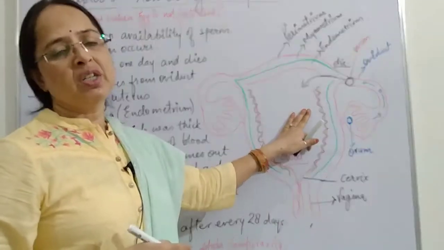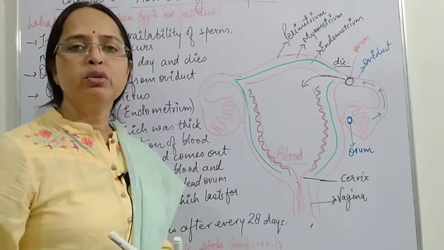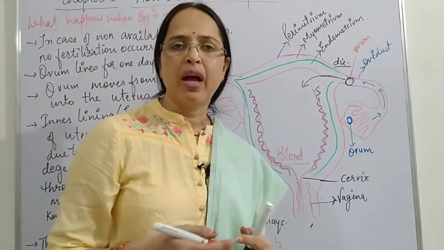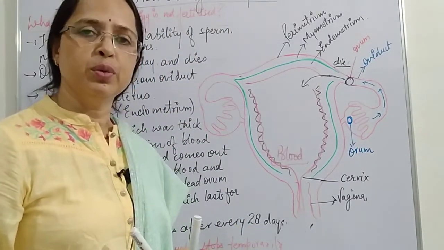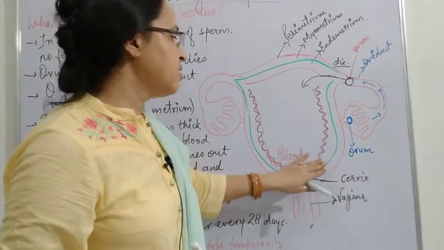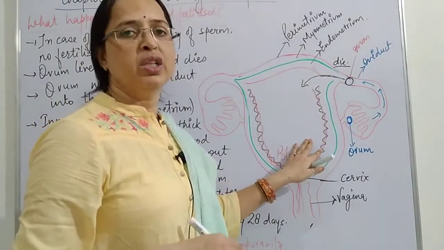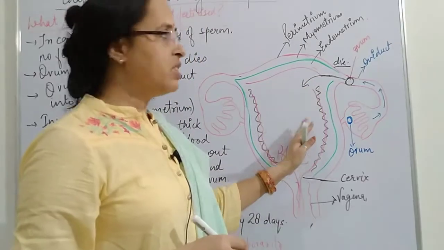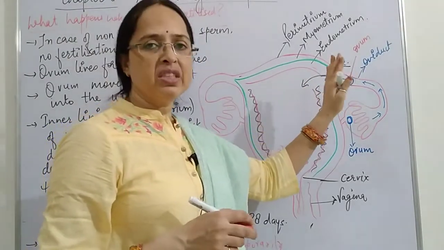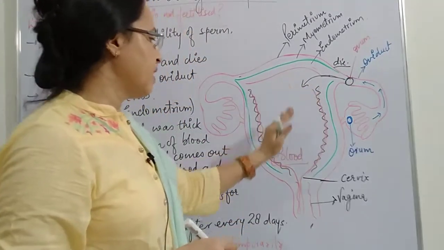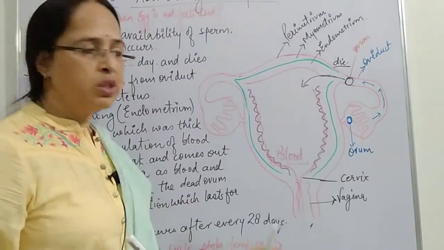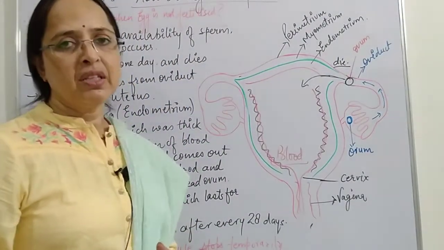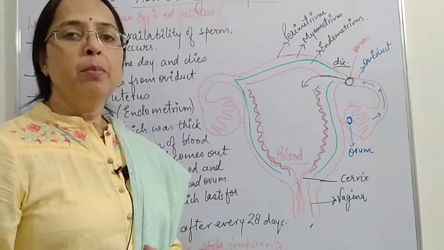Now it has been wasted. The accumulated nutrients are of no use because there is no fertilization, no zygote, no embryo, and no utilization of these nutrients. So this blood is released, that means the endometrium wall or the uterus wall degenerates along with the blood and the mucus, and the debris of the ovum is expelled out from the uterus through the vagina, which is called menstruation, and it is repeated after 28 days. But what happens?